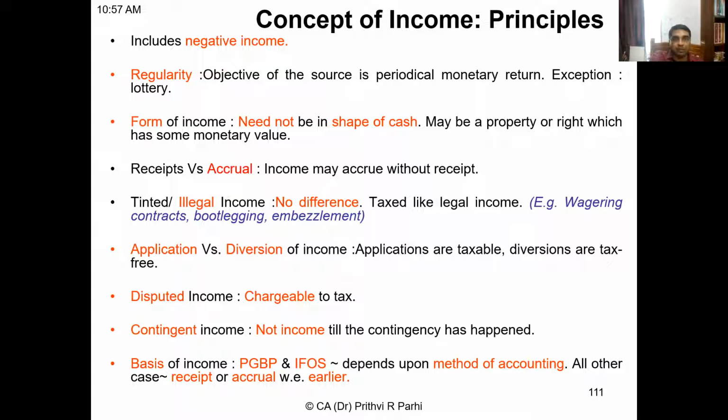Now, under income tax law, there is no difference between legal income or illegal income. All are taxed. So tainted income, illegal income, income generated through wagering contracts, bootlegging, embezzlement, even theft, all these kinds of incomes are taxable. So there is no distinction between legal income and illegal income.